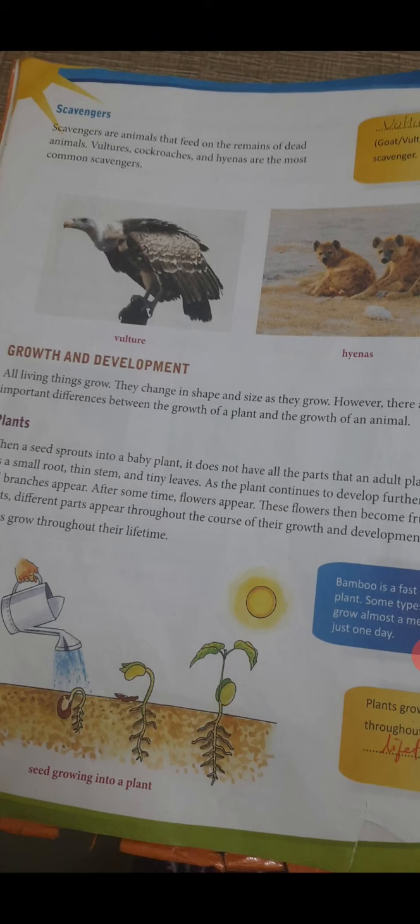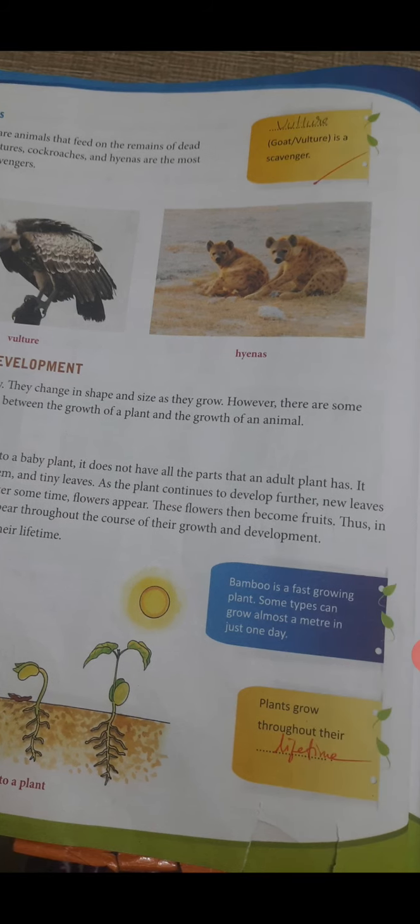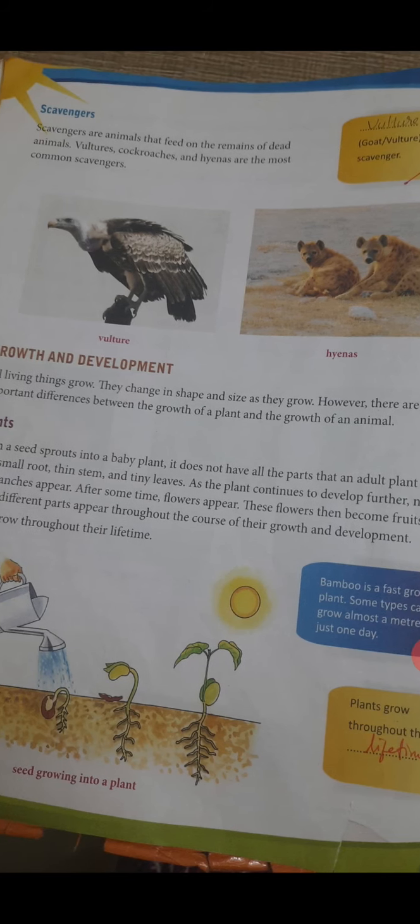Scavengers. Scavengers are animals that feed on the remains of dead animals. Vultures, cockroaches, and hyenas are the most common scavengers. Growth and development. All living things grow. They change in shape and size as they grow. However, there are some important differences between the growth of a plant and the growth of an animal.